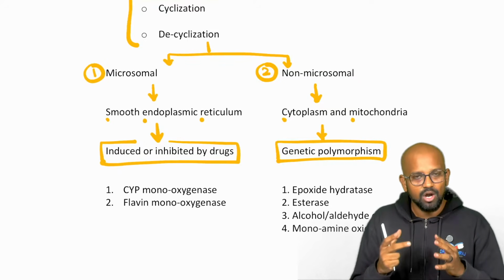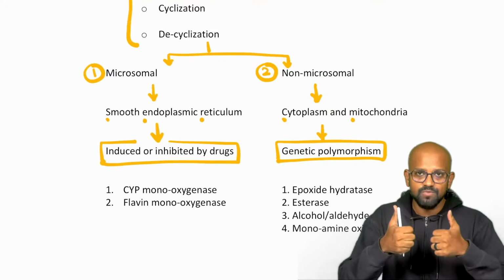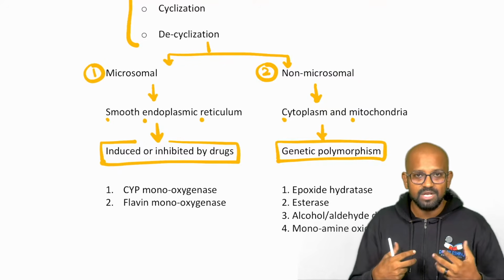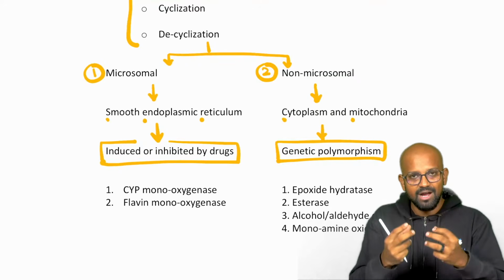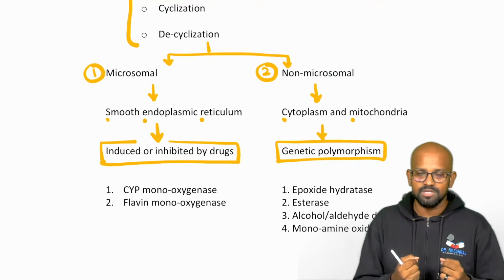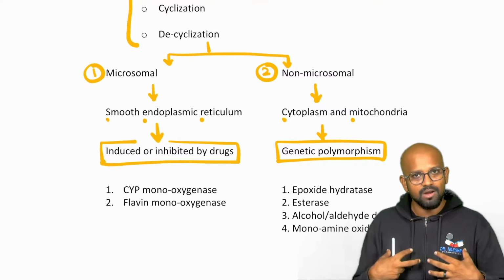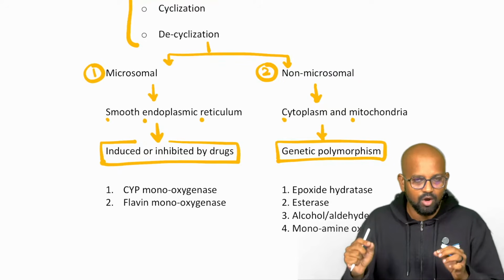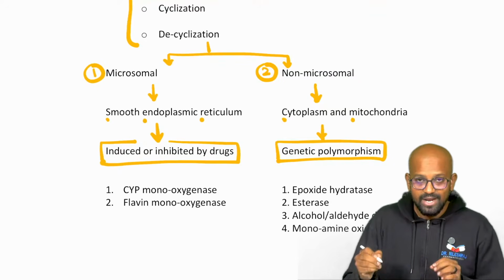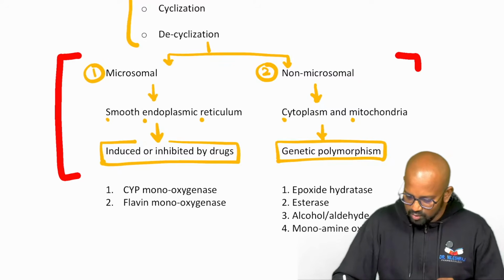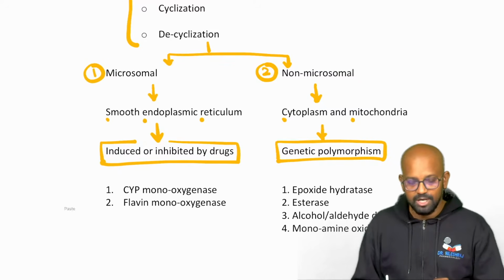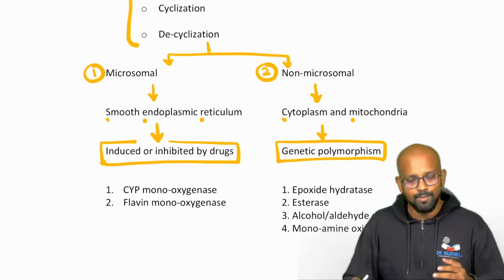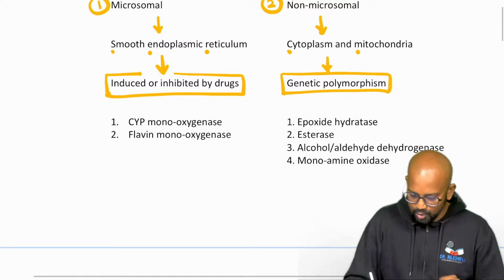Now the next one is non-microsomal. There are very minimal drugs which might be either inducing or inhibiting. Instead, there will be genetic polymorphisms. Some patients by default will be having hyperactive non-microsomal metabolism, and some patients will be born with underactive non-microsomal metabolism. That's the difference between microsomal and non-microsomal metabolisms. In your exam papers, we need to write down this as an additional factor for phase 1 metabolism. These points regarding how these reactions are actually happening are like cream on top. Either you can add or you can leave it, no problem at all.